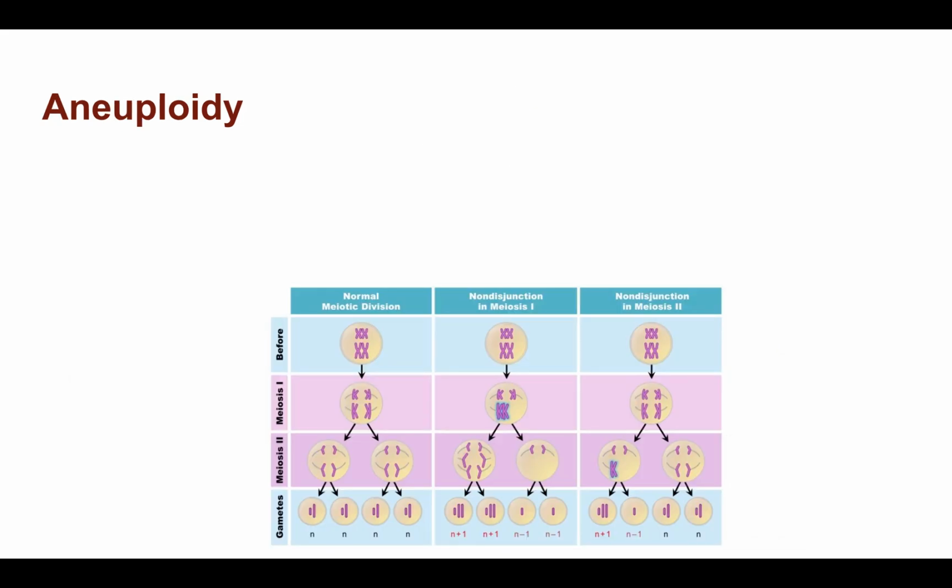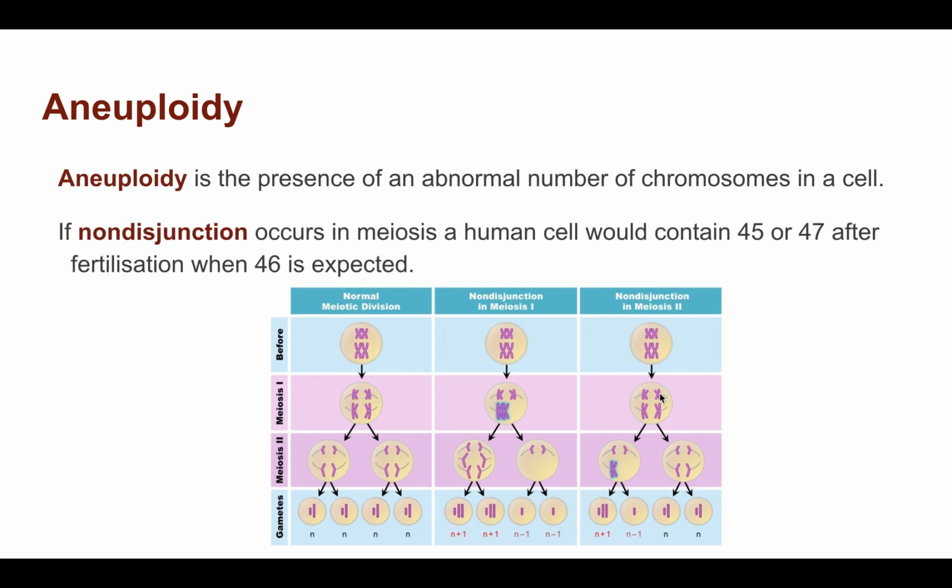Now, aneuploidy. It's going to be a little bit of a head spin, all of this, and you're just going to have to take your time and go through it. Aneuploidy is the presence of an abnormal number of chromosomes in a cell. So we're not talking about having an extra set. We're talking about we're missing a chromosome or we've got an extra one.